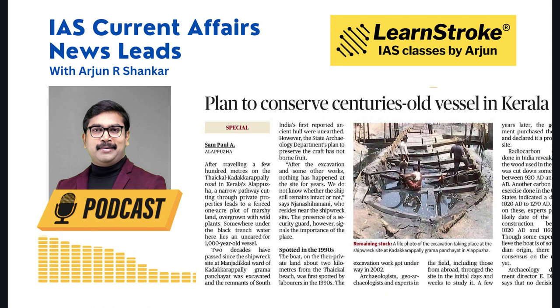Moving on to an important one regarding GS paper 1, history and culture: a plan to conserve a centuries old vessel in Kerala. This talks about the Kadakarapalli road in Kerala's Alappuzha, and a radiocarbon dating which was done in India, which revealed a ship. The wood used in the vessel was somewhere between 920 AD and 1160 AD. Another dating which was done in the United States of America said that this was something between 1020 AD and 1160 AD. So it's a very old vessel that was found in Kerala. Important for GS paper 1, history and culture.